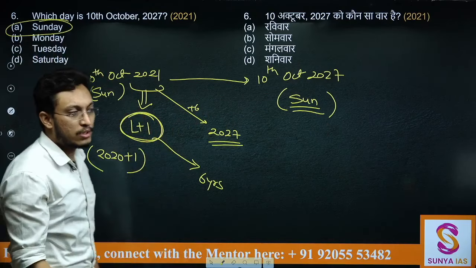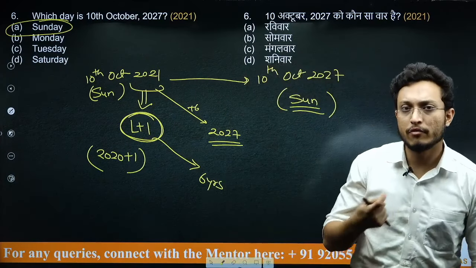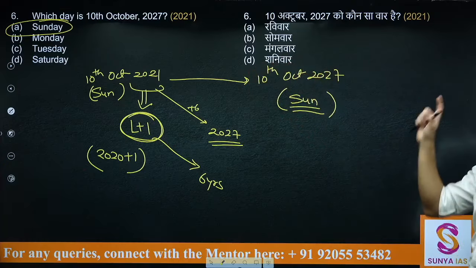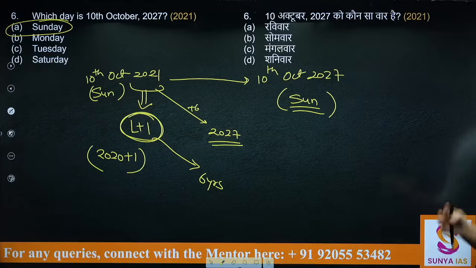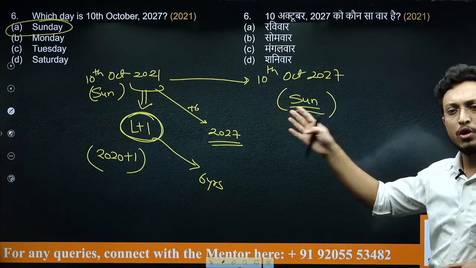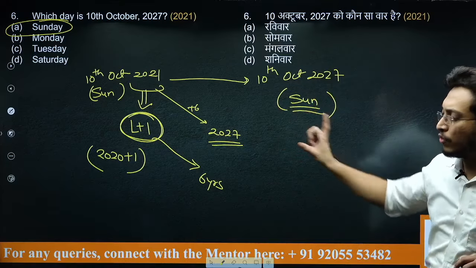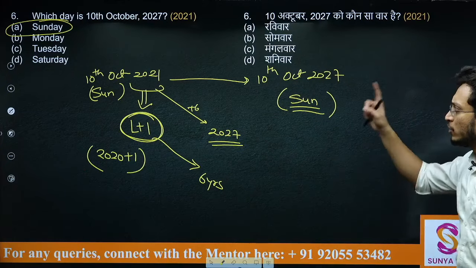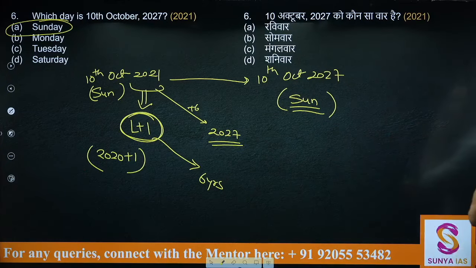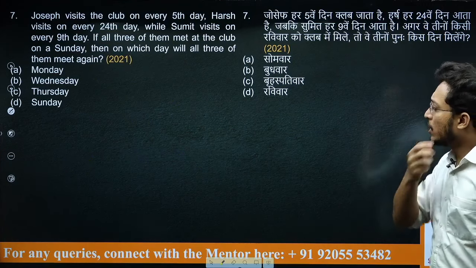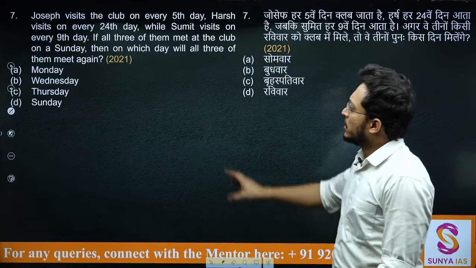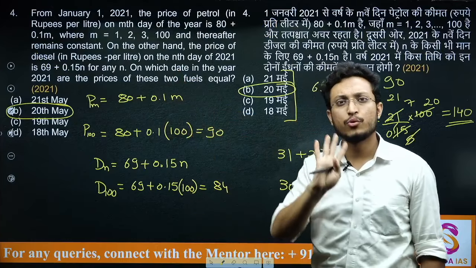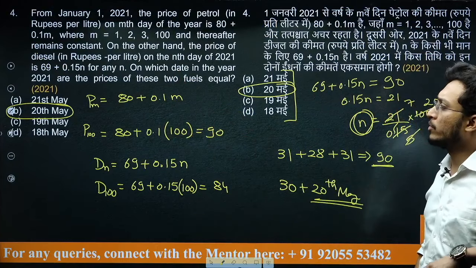आप ऐसे normally भी निकाल सकते हो, but you have to select a reference date, and reference date was the exam date itself because this was the very date of the exam only. तो आप वही use करके you can find out directly. We can have different other methods of finding this also. You can follow that also, but easiest one is to follow the same calendars. And UPSC is repeatedly asking this same calendars wala approach. So you need to practice this particular approach as well. Let's see the next one. Joseph visits. Now see how many questions are there. This 21, this was also 21, this was also 21, this was also 21. So there were 4 questions from the calendar itself in 2021.